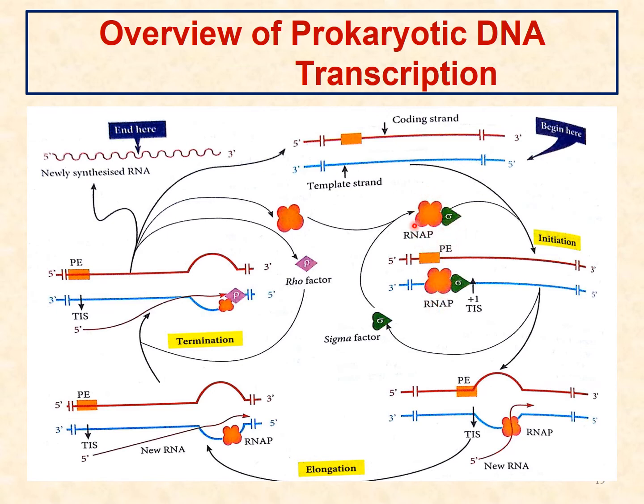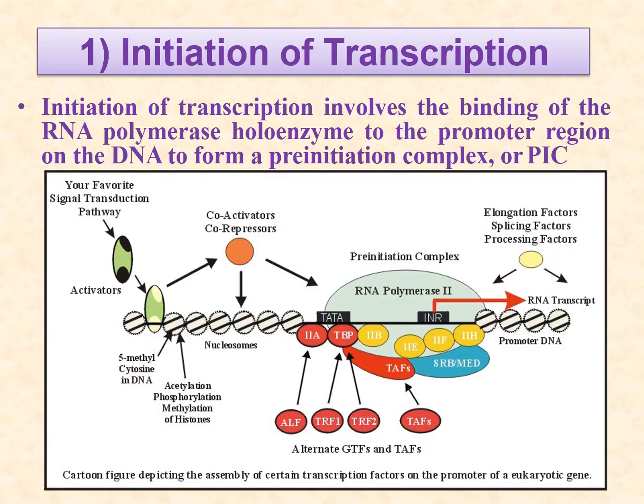In initiation, the only difference is that RNA polymerase 2 is present with so many factors, it attaches here and starts the initiation complex. Then termination also: in prokaryotes this was the rho factor, but in eukaryotes nothing is identified. We don't know what signals are used for termination.